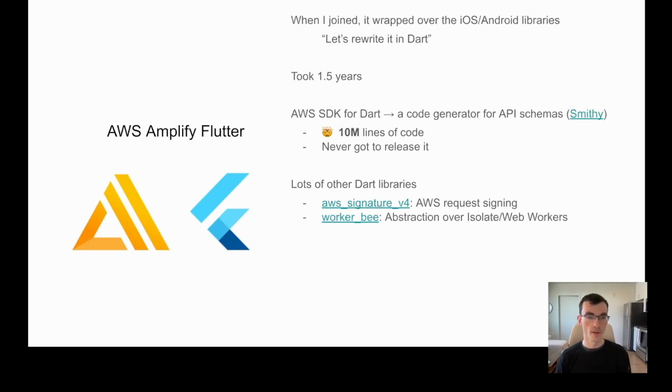And so I had to come up with this abstraction over both isolates and web workers that allowed us to work within both realms. I think the result was pretty cool there. And then just a bunch of other random stuff: platform keychain access for the auth library, some SQLite stuff for storage. We basically just spent this year and a half writing Dart. There wasn't too much Flutter, but it was just a lot of Dart code.